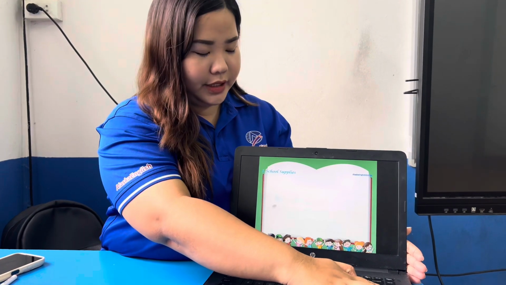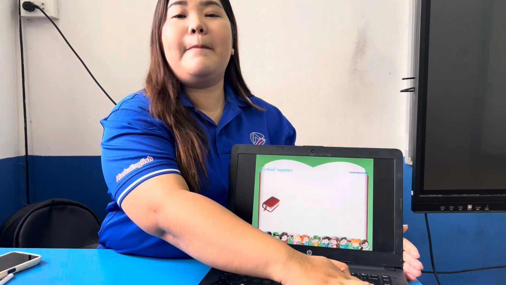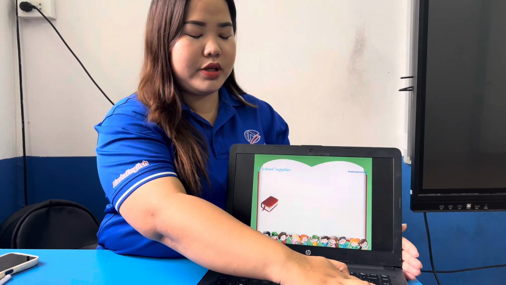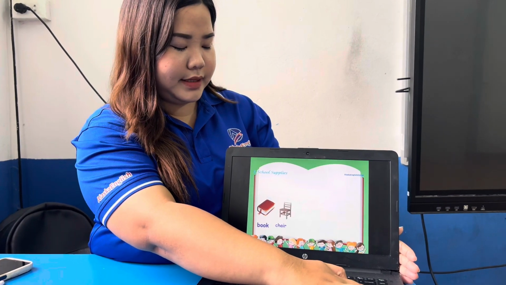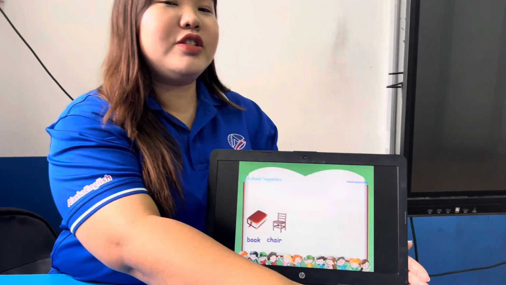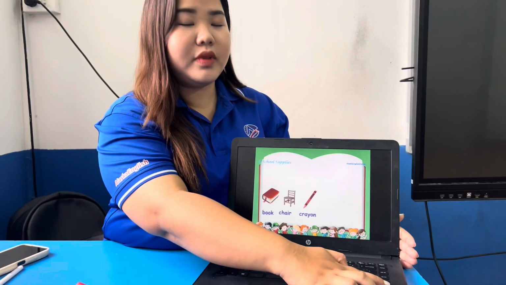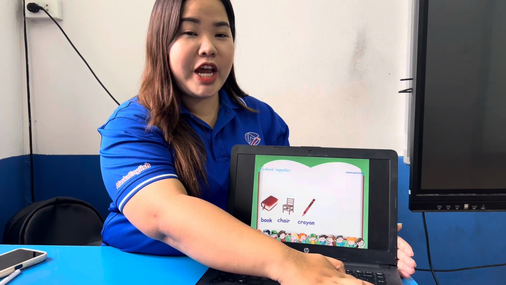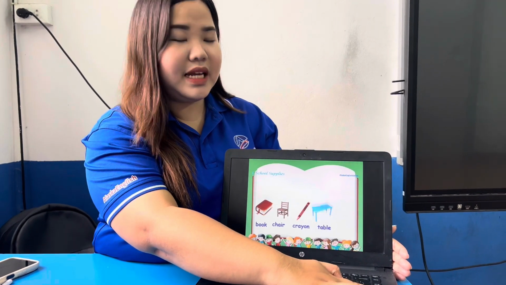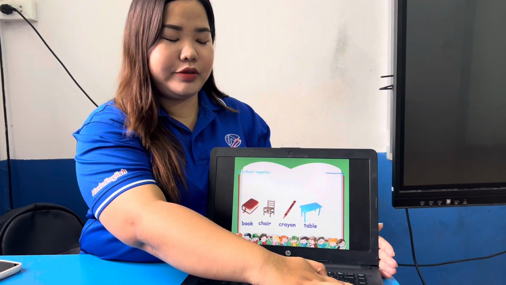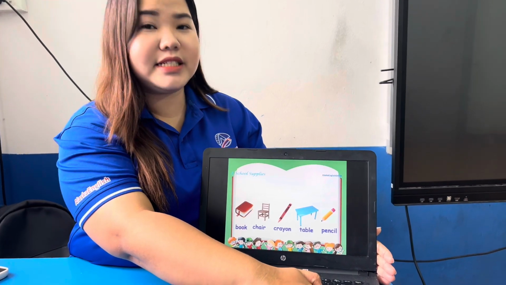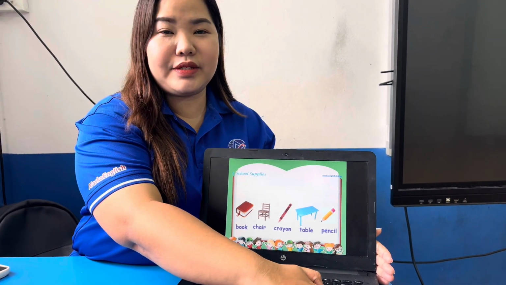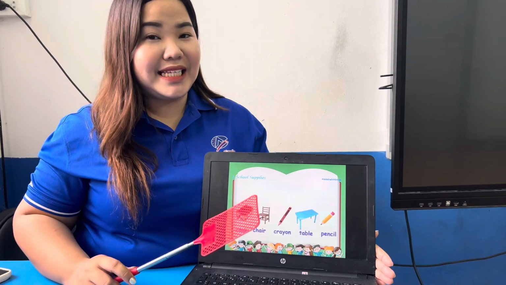Okay, in Unit 1, we have book. Book. Next, chair. Chair. Crayon. Crayon. Table. Table. And pencil. Pencil. Okay, let's try it again.